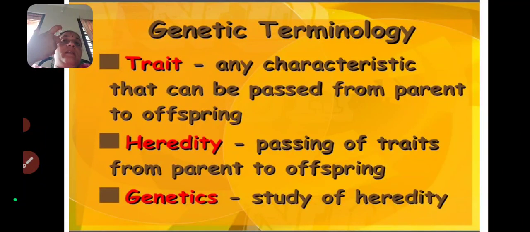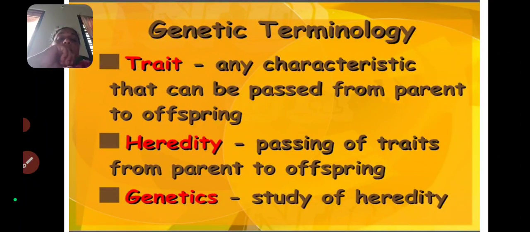For example, in plants, the size of the fruit or taste of the fruit is a character passed from parent to offspring. This is called a trait.